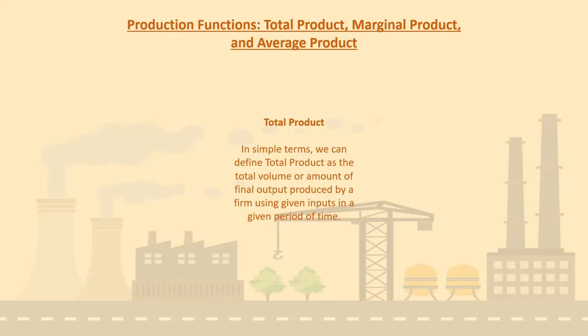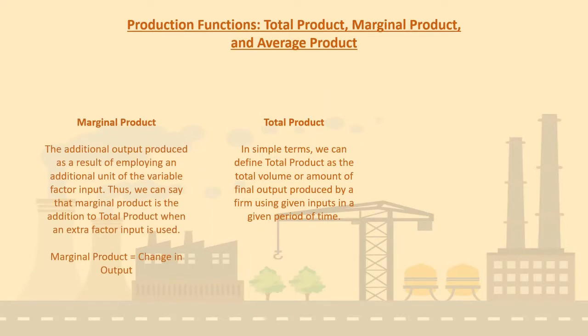Total product. In simple terms, we can define total product as the total volume or amount of final output produced by a firm using given inputs in a given period of time. Marginal product. Marginal product is the additional output produced as a result of employing an additional unit of the variable factor input.